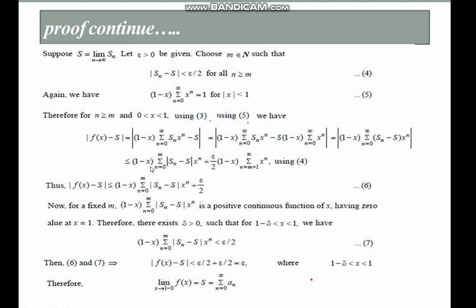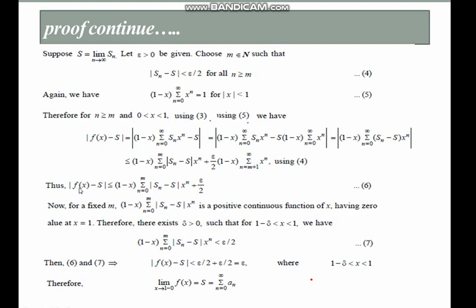This is less than equal to 1 minus x summation mod Sn minus S into x to the power n plus epsilon by 2 into 1 minus x summation x to the power n, where n varies from m plus 1 to infinity, using equation 4.